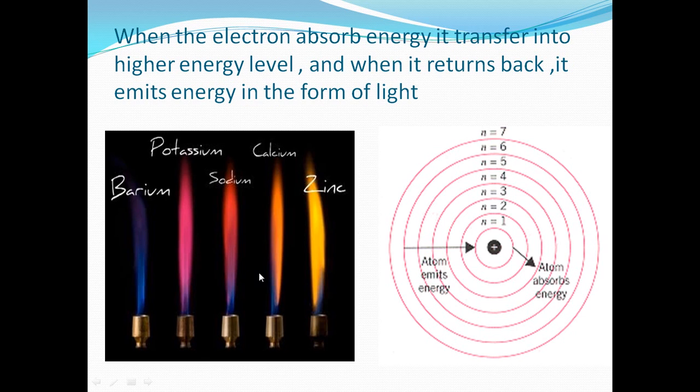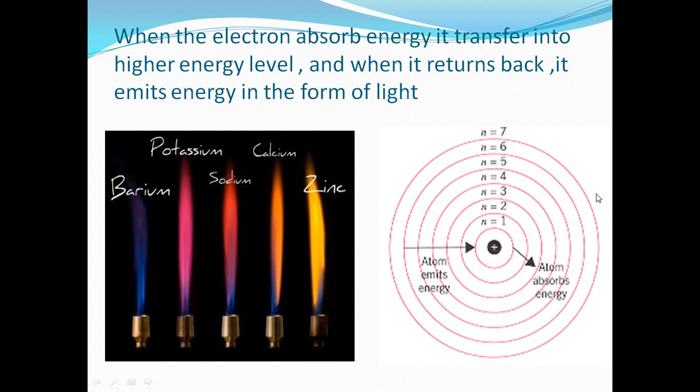So from this explanation, he found the energy levels. What are energy levels? Like the planets. The planets revolve around the sun in imaginary places called orbits. The same here, like the atom.